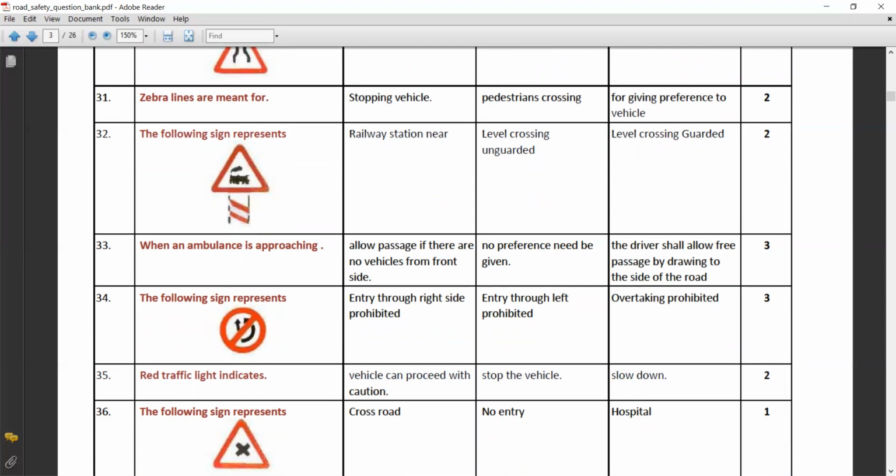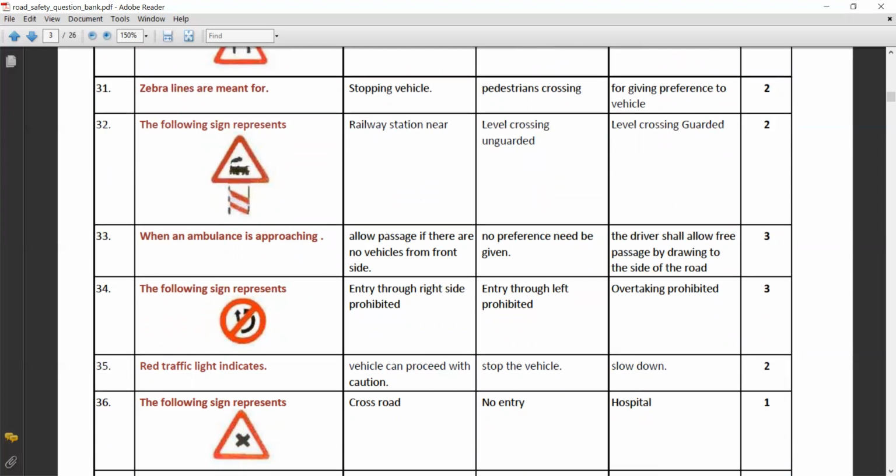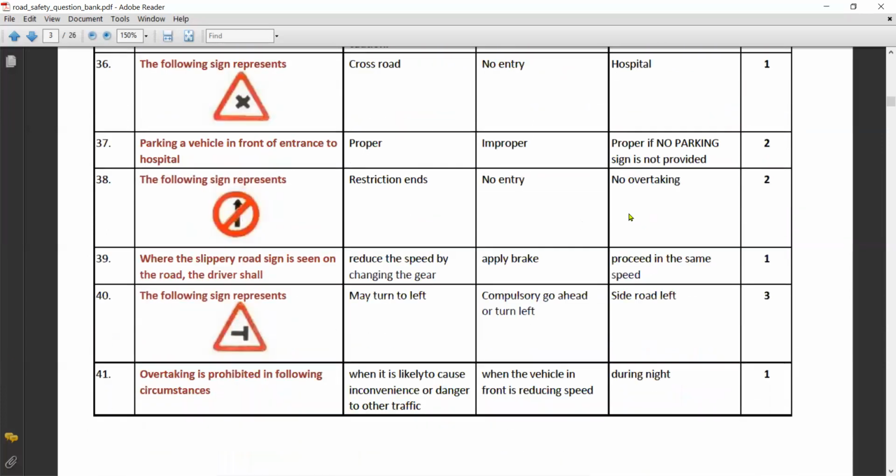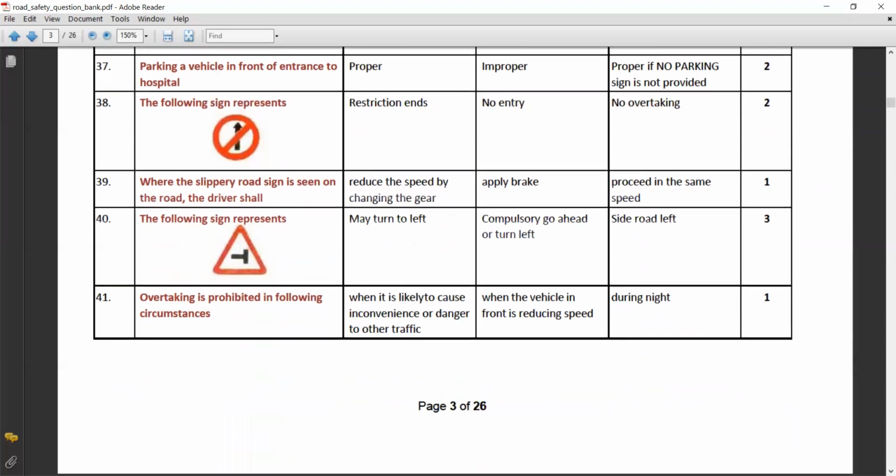When an ambulance is approaching, the driver shall allow free passage by driving to the side of the road. The following sign represents overtaking is prohibited. Red traffic light indicates stop the vehicle. The following sign represents cross road. Parking a vehicle in front of the entrance to the hospital is improper. The following sign represents no entry. When the slippery road sign is seen on the road, the driver shall reduce the speed by changing the gear. The following sign represents side road left.